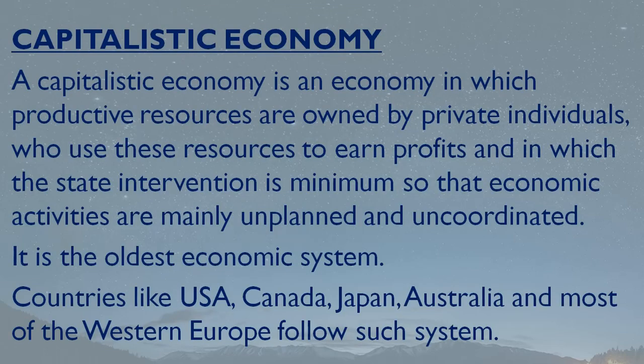So what is capitalistic economy or capitalism? A capitalistic economy is an economy in which the productive resources, by which we mean the factors of production, are privately owned by individuals. These are used by them for producing various types of goods and services, so that they can earn profit by selling the same.